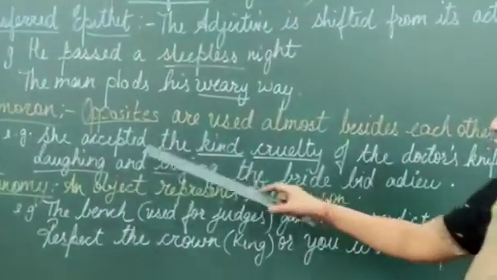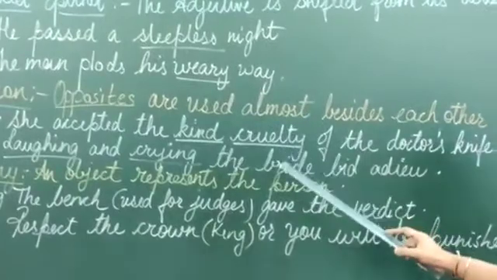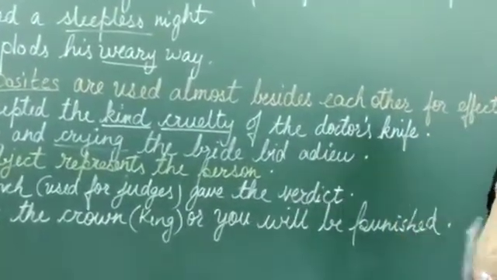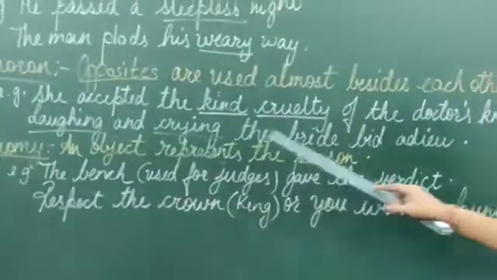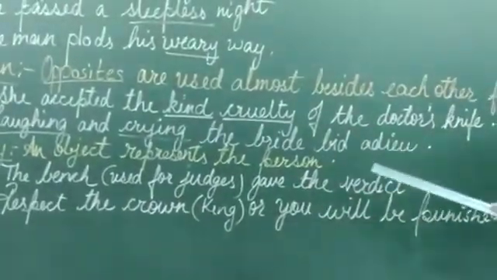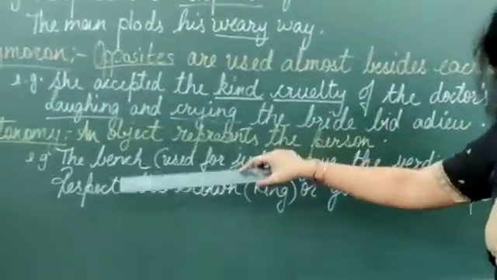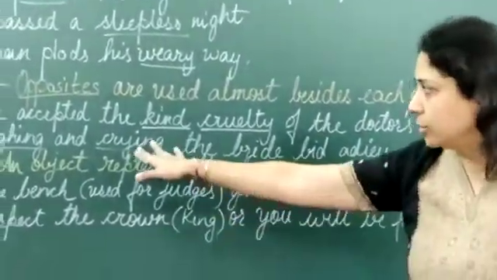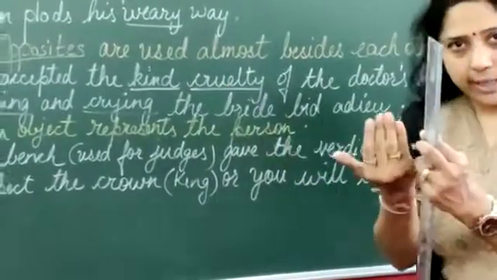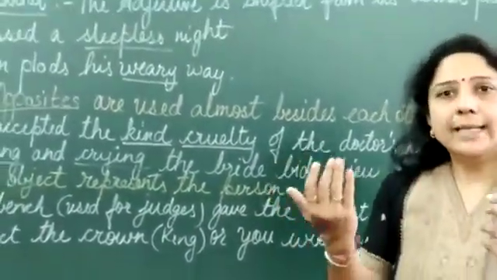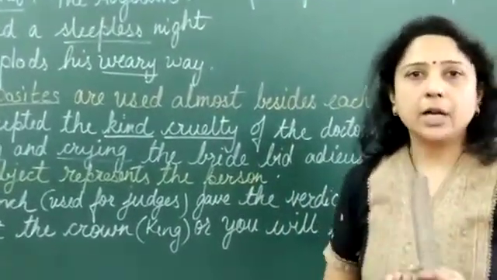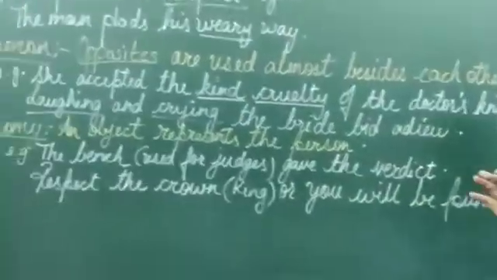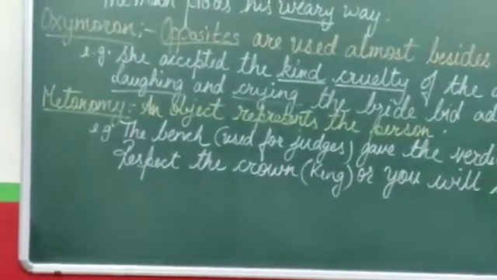She's a patient, so she accepted the kind cruelty. Two opposites, very much side by side. Laughing and crying, the bride bid adieu. Adieu means goodbye. She was happy and sad at the same time. So laughing and crying almost together. Kind and cruelty almost together. Two exactly opposite meanings are shown together to give effect. I hope you have understood oxymoron.